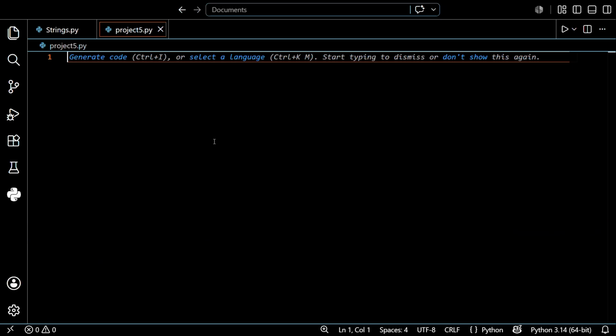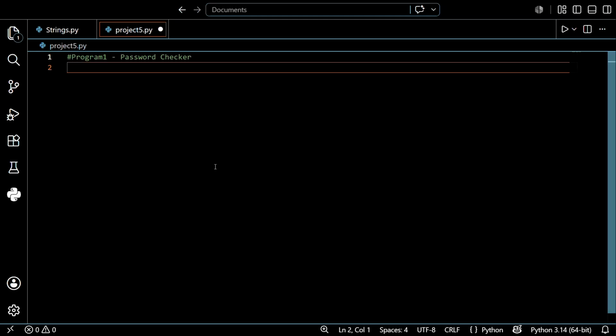After that, let's create a new project, guys. The first program in this project, program 1, is a password checker. You know that on Google or any social media apps or websites, we create an account, like an email account, using a password.